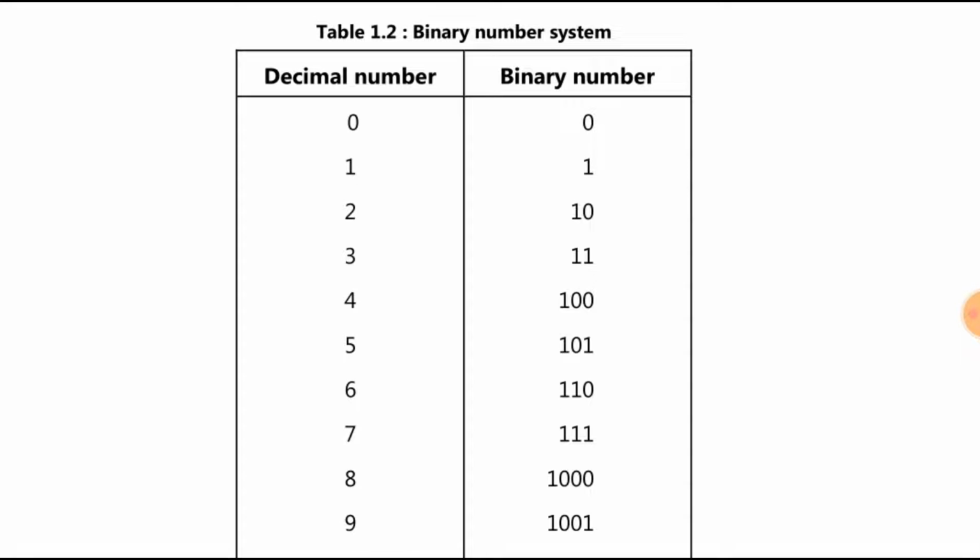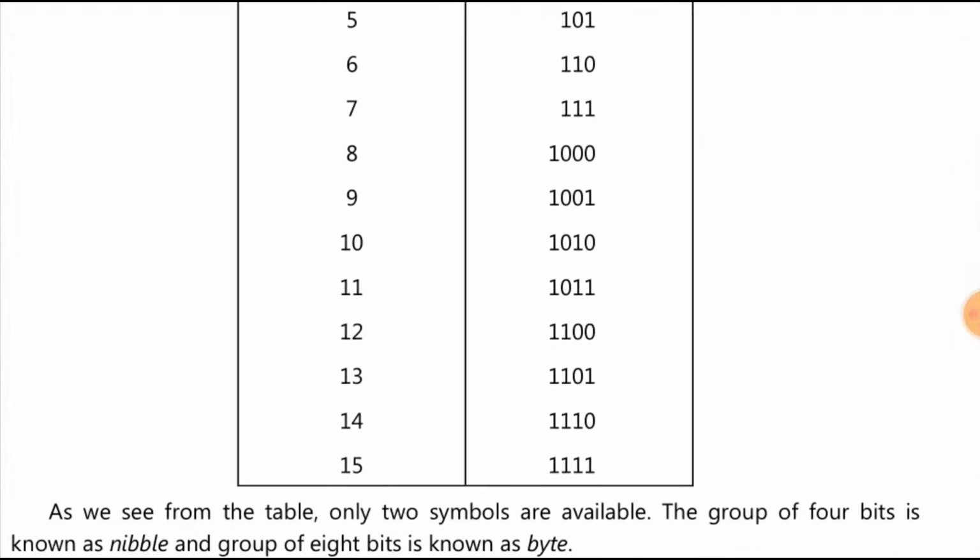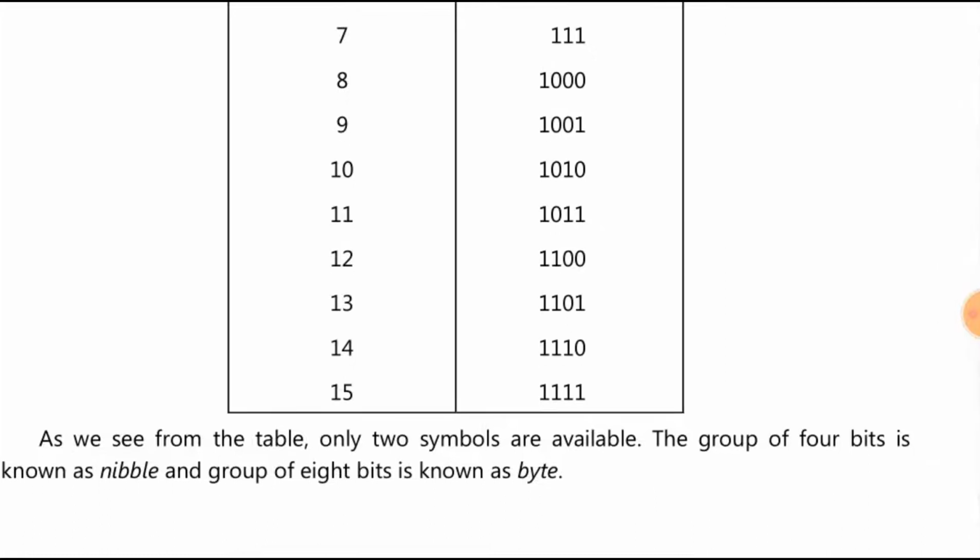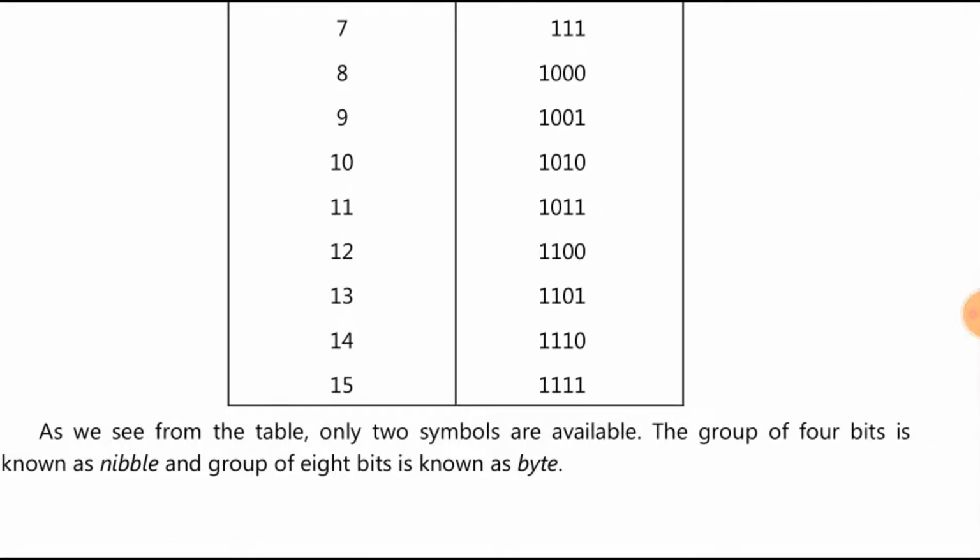So 2 is represented as 10 in binary, 3 as 11, 4 as 100, 5 as 101, 6 is 110, 7 is 111, 8 is 1000, 9 is 1001, 10 is 1010, 11 is 1011, 12 is 1100, 13 is 1101, 14 is 1110, 15 is 1111.